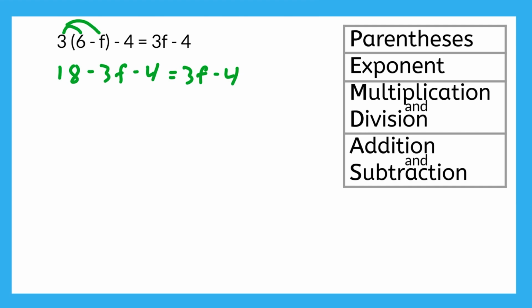Next is addition and subtraction. Most of the addition and subtraction here is between unlike terms, but we do have 18 and negative 4, which combines to make 14. Now we need to get all the f's off of one side and all the constants off the other. So let's add 3f to remove the f's from the left side.